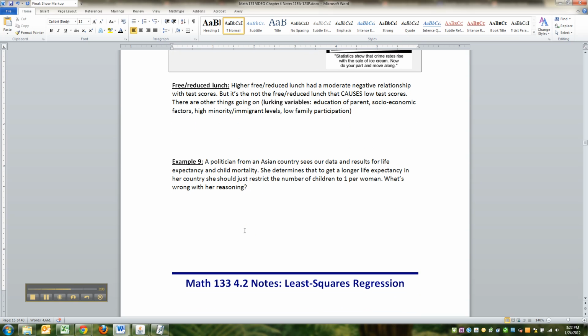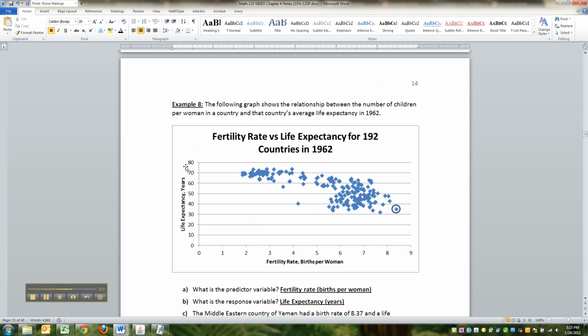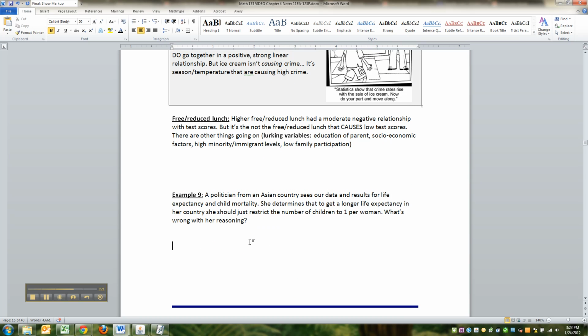All right, what about this example? A politician sees our data from back here, where fertility rate and life expectancy went together in a negative way. And that politician from this Asian country says, okay, that's it. I'm going to limit my people to only have one child per woman. Sound familiar? It should, right? And I'm not just thinking of Mao's one-child policy, the Chinese one-child policy, but similar policies have been enacted in several third world countries. The problem is that